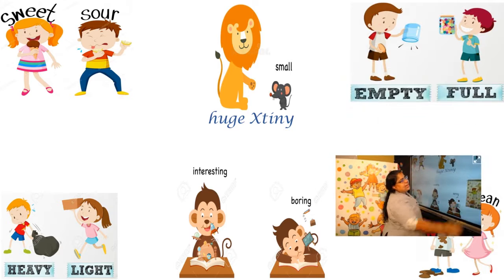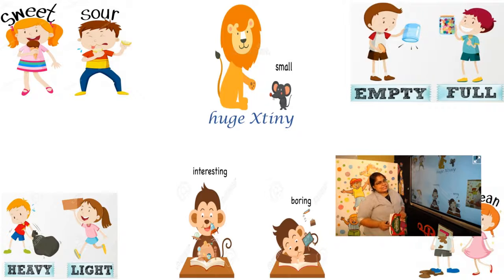And look at that. The two children are standing there. One boy has an empty glass. So the opposite of empty is full. Empty, full. So look at that boy. He has a glass full of chocolates, right? Now look here, two children are there. What is the first boy doing? He's dragging something, right? It's heavy. So what is the opposite of that? Yes, light. The girl is showing she is running with that. So that shows that the thing is lightweight. So opposite of heavy is light.